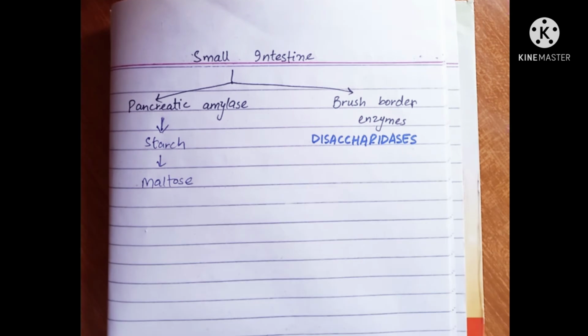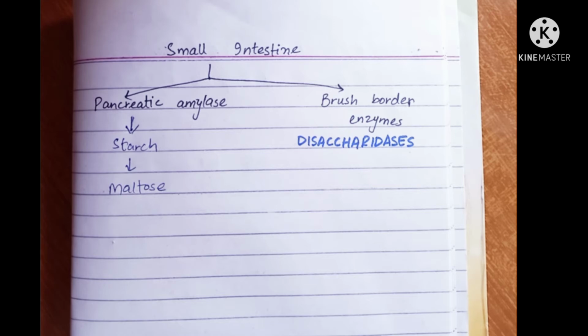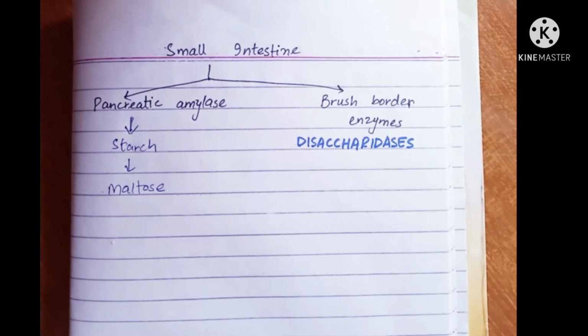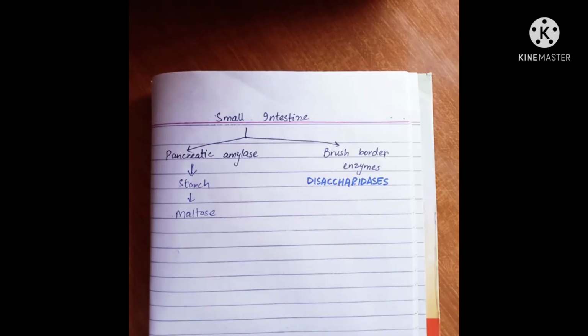Next, we have brush border enzymes. They are also called mucosal cell membrane enzymes of enterocytes. Enterocytes are cells of intestine. In the mucosal cell membrane of these enterocytes, we have disaccharidases, also known as brush border enzymes. Disaccharidases act on disaccharides and convert them into simpler carbohydrates, which are then absorbed by our intestine and can be utilized by our body as energy.